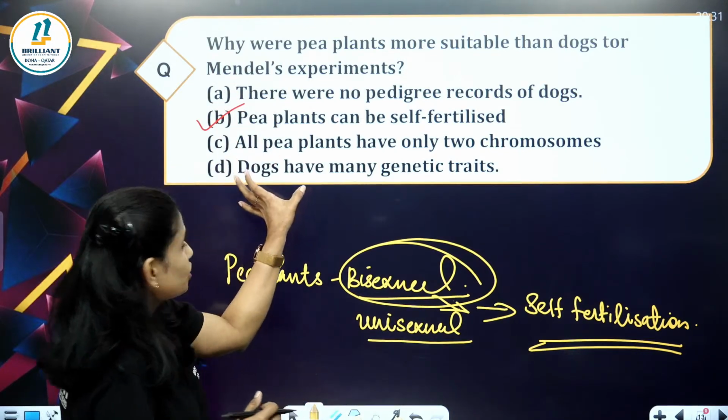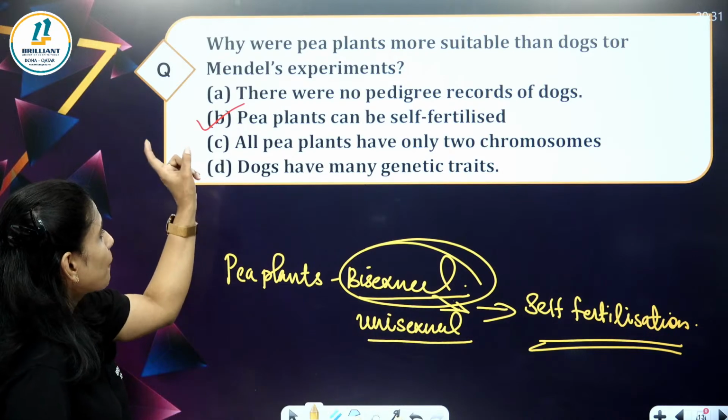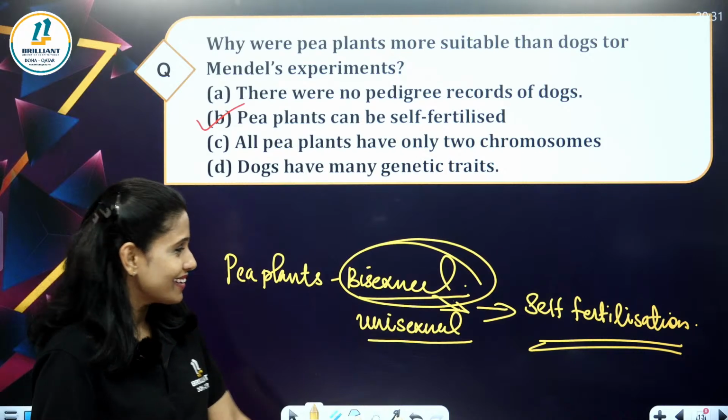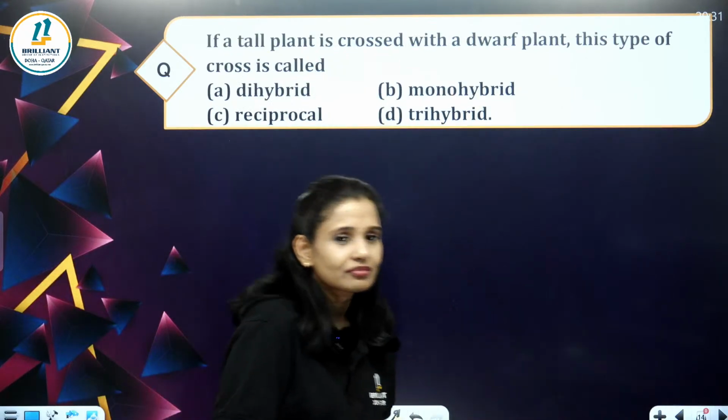So which one is the correct option here? It is pea plants can be self-fertilized. Okay, let's do the next question.